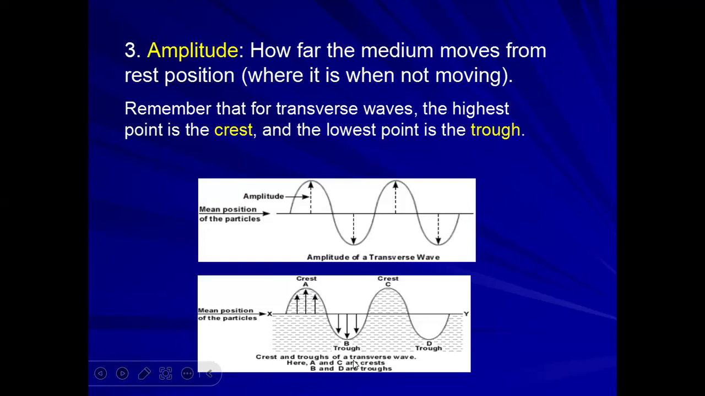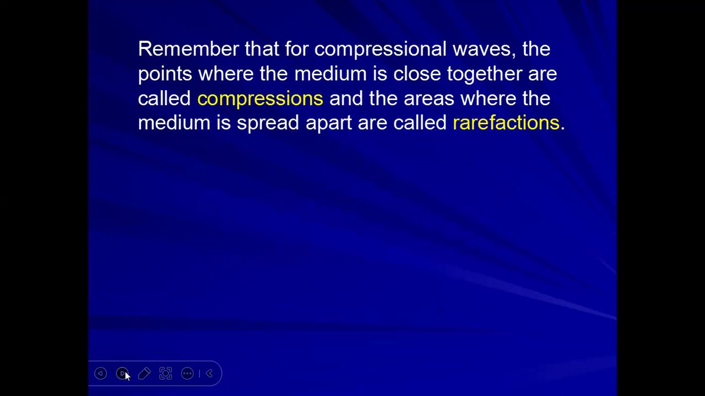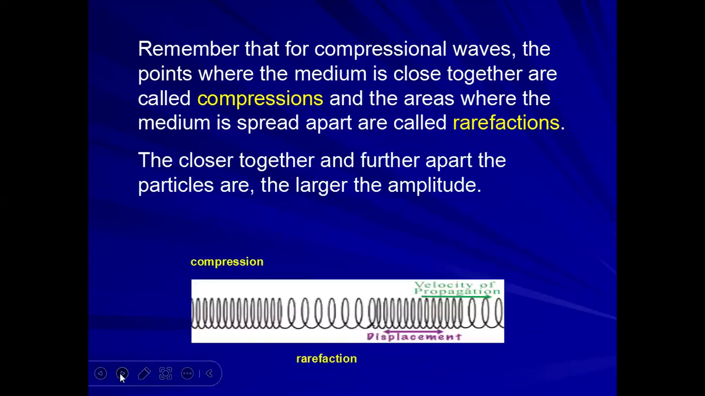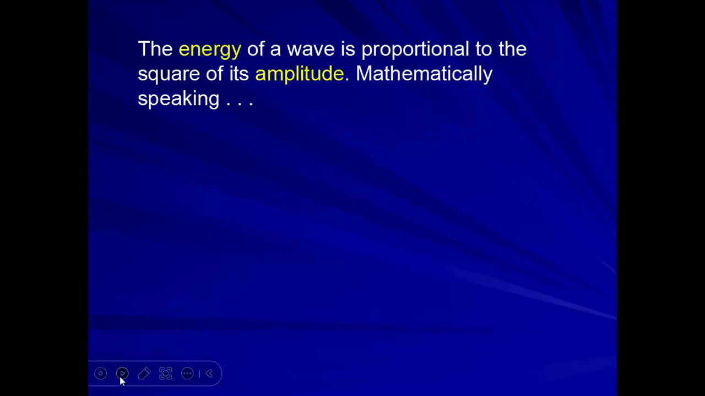Okay, crest, trough, crest, trough. This is for all transverse waves. Now remember that for a compressional wave, the points where the medium is close together are called compressions, and the areas where the medium is spread apart, that means not dense, are called rarefactions. So in this case, we can see the displacement like this. This is the compression and this is the rarefaction.